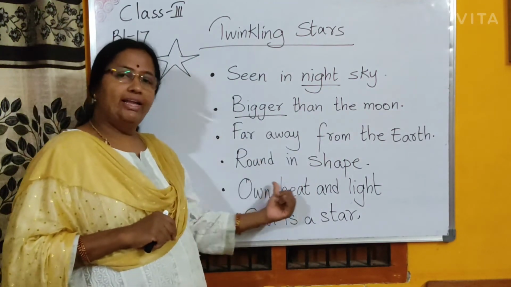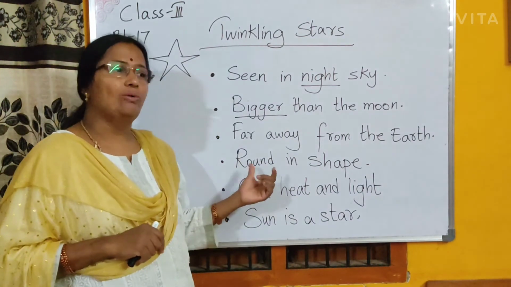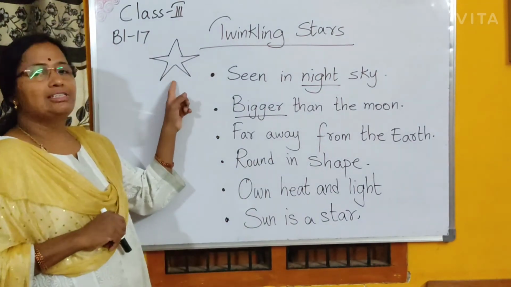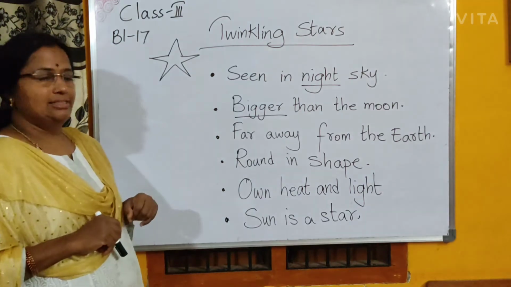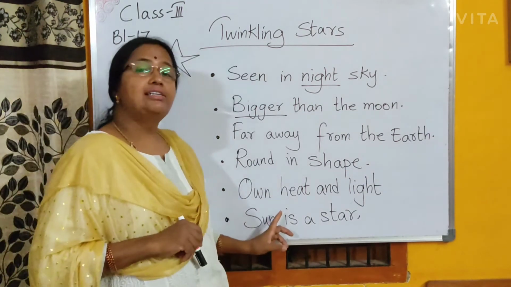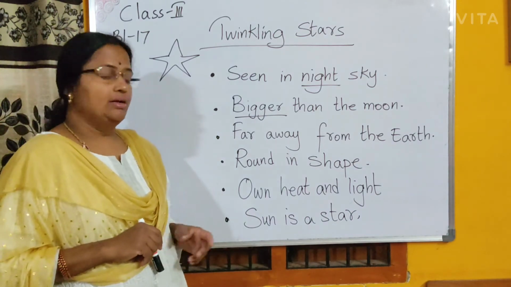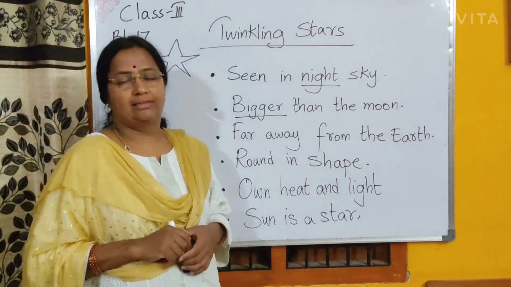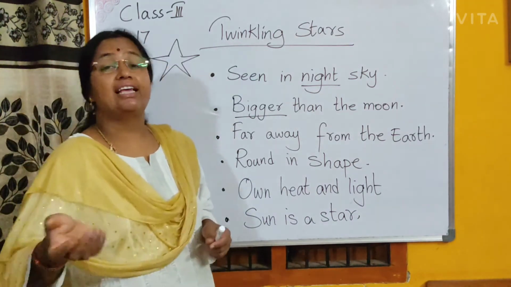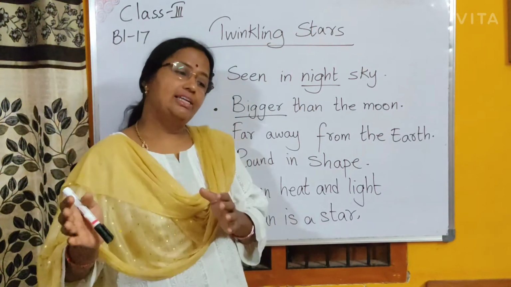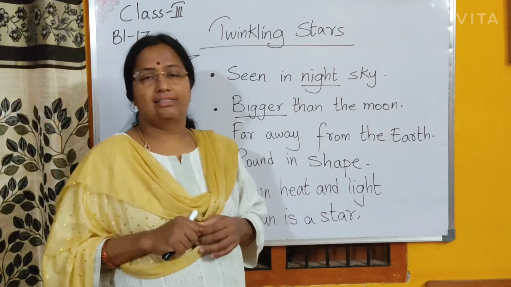They are round in shape. Stars are actually round in shape, but we draw the star in our books like this. Stars have their own heat and light. And the sun is a star. How can we say that the sun is a star? What is the same between the sun and stars?